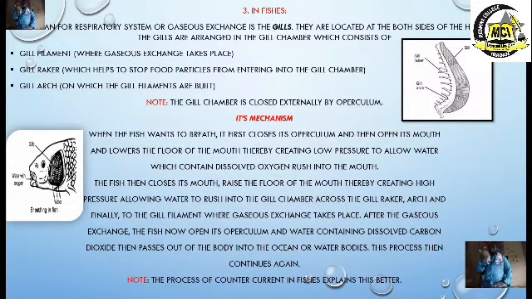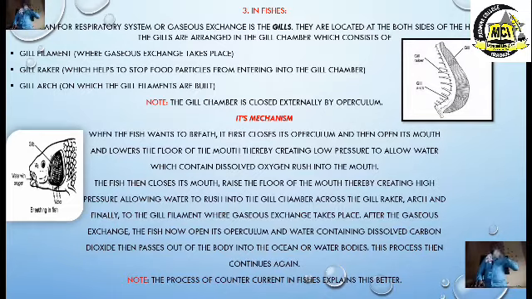What type of water will rush into the mouth? It is called the dissolved oxygen water. Water that contains dissolved oxygen rushes into the mouth. What happens next? The fish now what? Closes the mouth and raises the floor of the mouth. When it raises the floor of the mouth, you see that the chamber through which water will now pass will be very, very small. It will be tiny, and that is why what pressure will be created? High pressure.